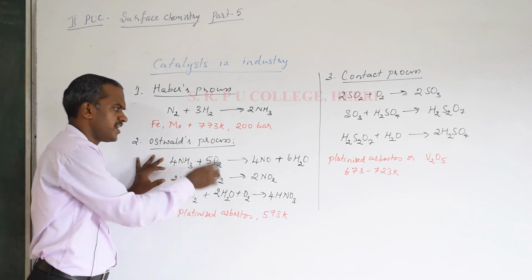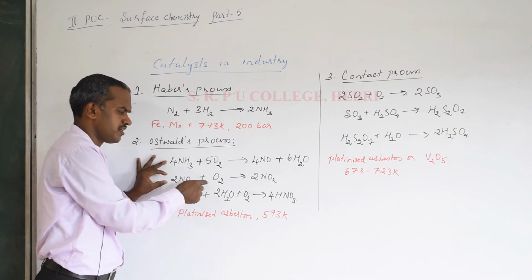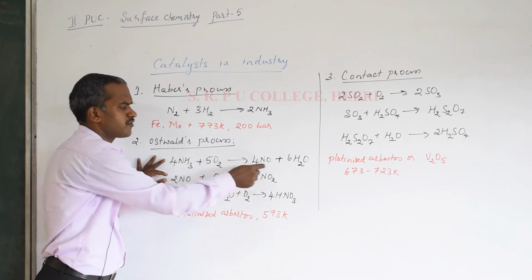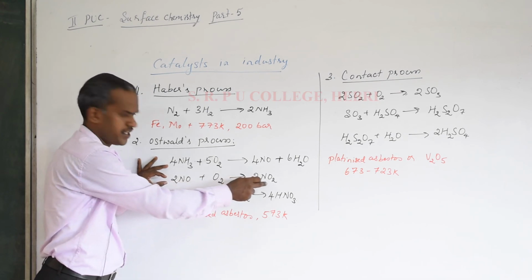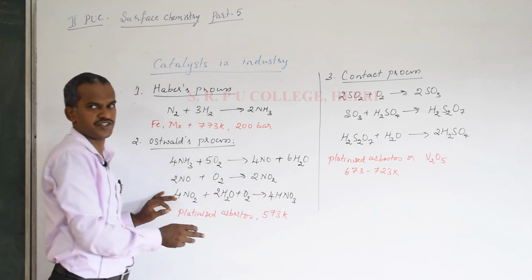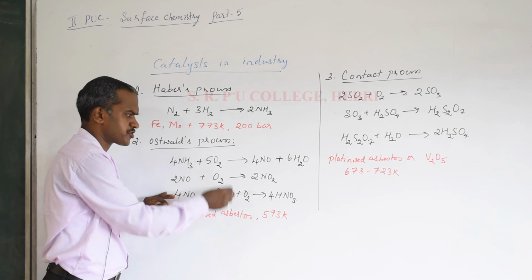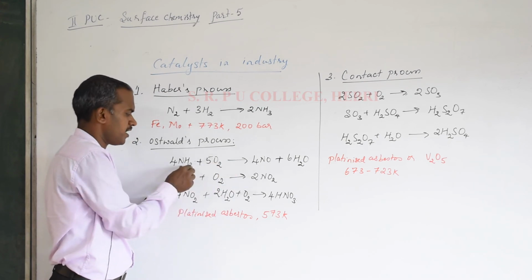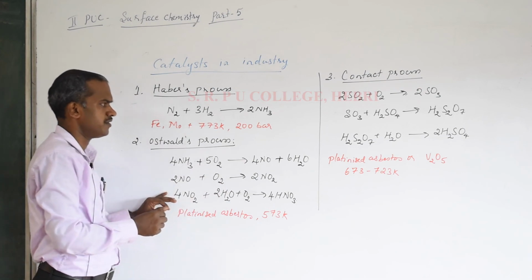When I just told you Ostwald's process is a manufacture of nitric acid, we will show you the two more steps also. After forming nitric oxide, it will further undergo oxidation to give nitrogen dioxide. That nitrogen dioxide again reacts with water and oxygen forming nitric acid. It's a three-step process, but actually the platinized asbestos is used in the first step where ammonia and oxygen convert into nitric oxide. Simple.